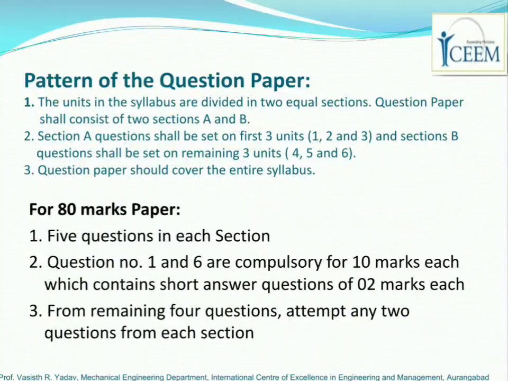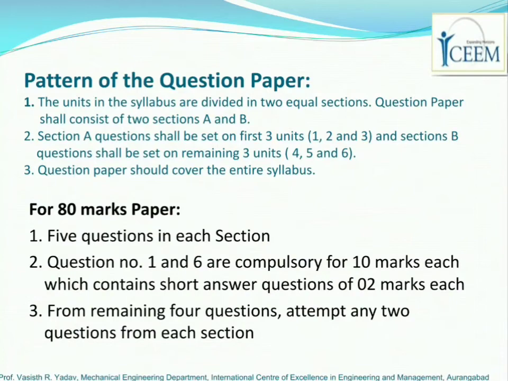Now, talking about the paper pattern of the university question paper. Remember, we have said that the subject has a weightage of 80 marks in the university question paper, and 20 marks are allotted for the class test.